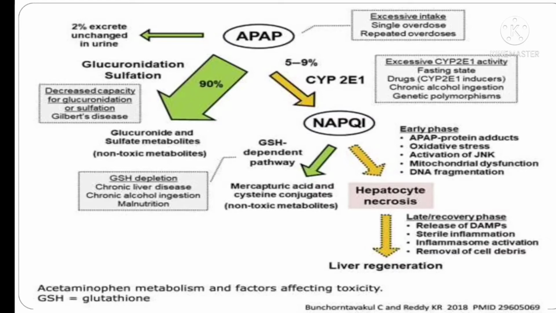Approximately 5 to 9% of APAP undergoes cytochrome 2E1 metabolism and forms NAPQI, which ultimately leads to hepatocyte necrosis. And I must remind you of the important point here: NAPQI forms in excessive intake, single overdose or repeated overdose.